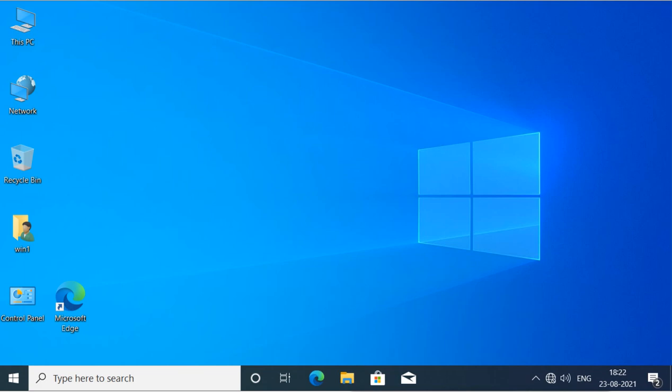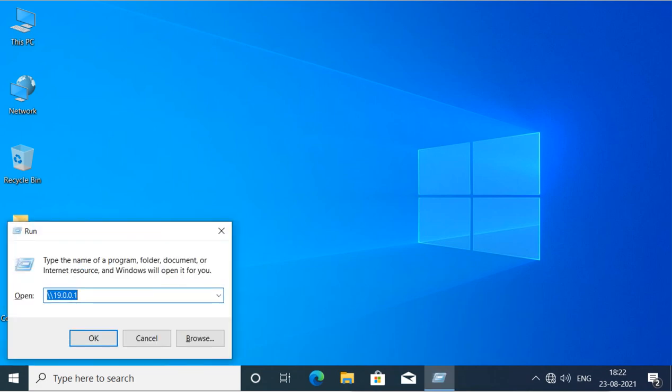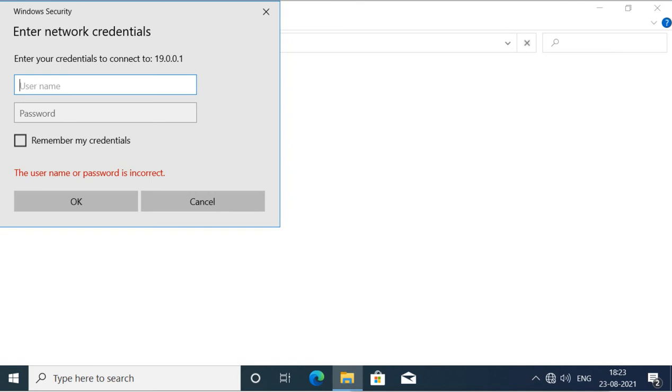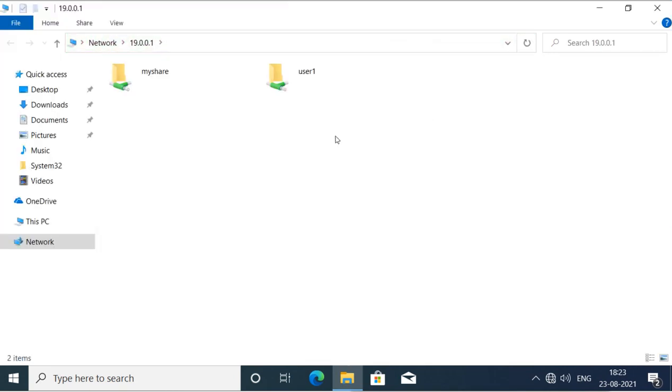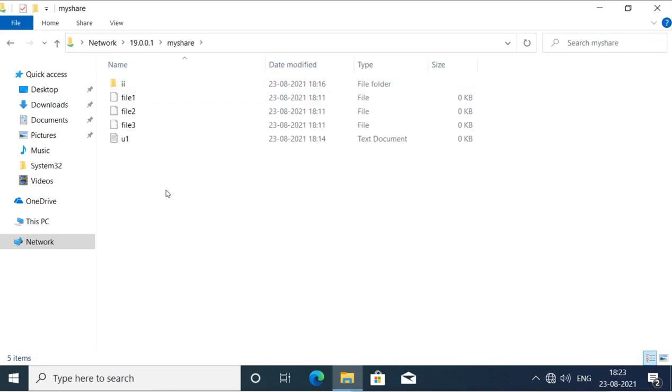Now I will try again, and it will ask for a username, so I will say user 1 and the password for user 1, and now I'm getting access as user 1, and user 1 has the write permission, so it can create anything here.